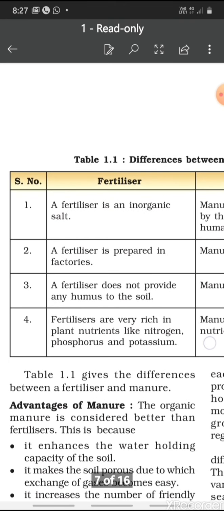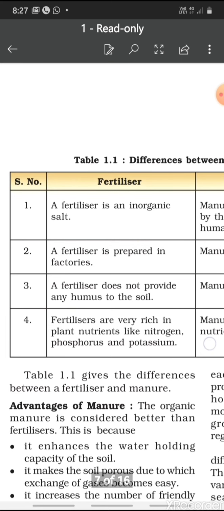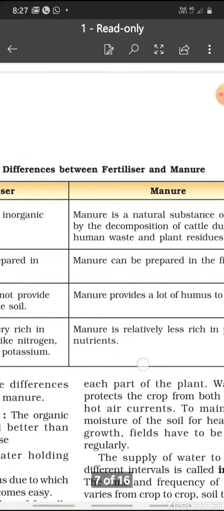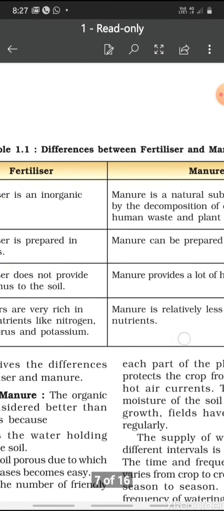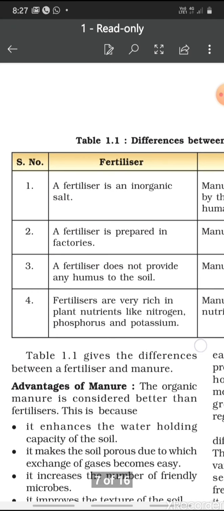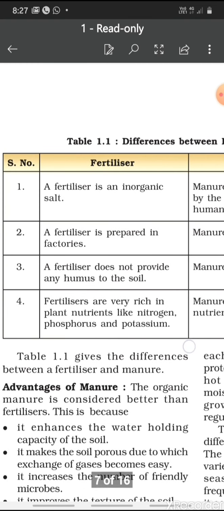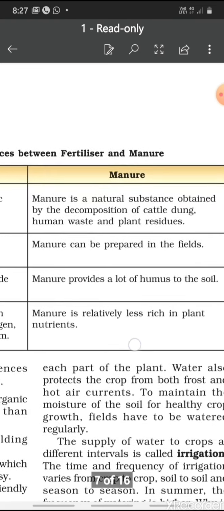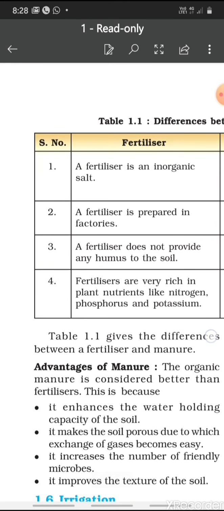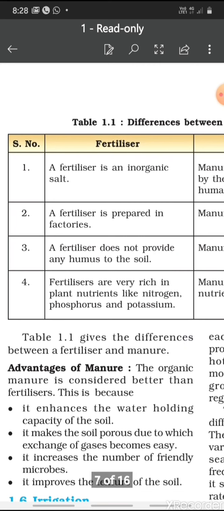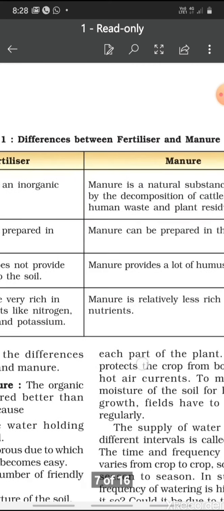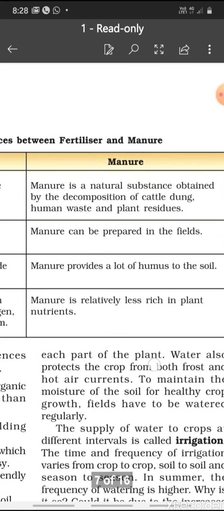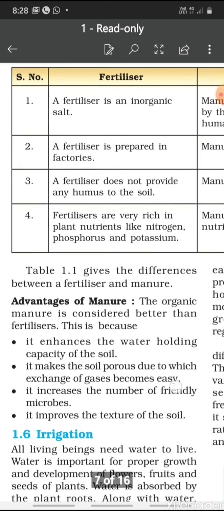Second difference is a fertilizer is prepared in factories, as we have learnt right now, and the manure can be prepared in the fields. Third point, a fertilizer does not provide any humus to the soil because it is inorganic, and manure provides a lot of humus to the soil, and it increases the water retention capacity of the soil. Fourth point, fertilizers are very rich in plant nutrients like nitrogen, phosphorus and potassium, whereas manure is relatively less rich in plant nutrients. So these are the differences between a fertilizer and a manure.